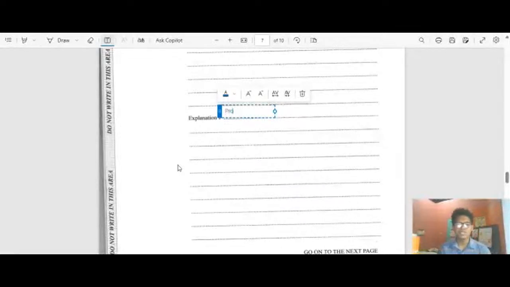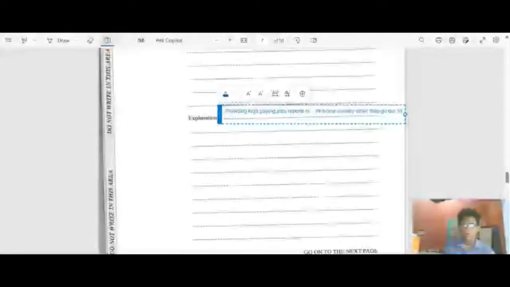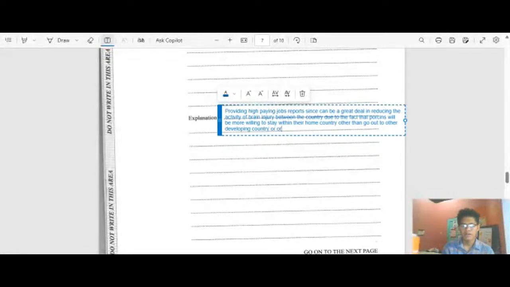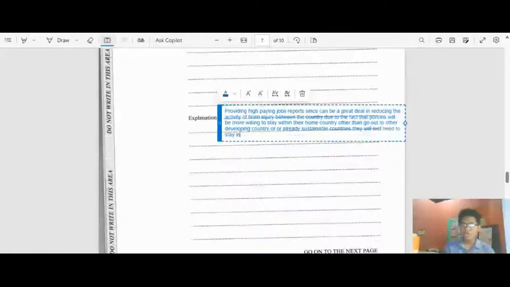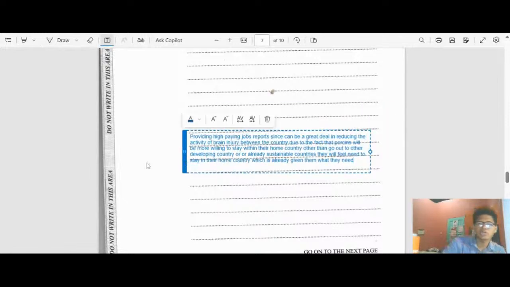Providing high paying jobs for persons can be a great deal in reducing brain drain within the country, due to the fact that persons will be more willing to stay within their home country rather than go out to other developing countries or already sustainable countries. They will feel a need to stay in their home country, which is already giving them what they need. So this is the explanation right here.